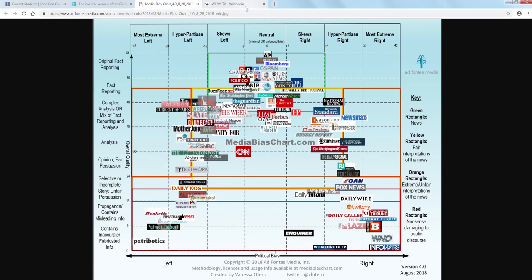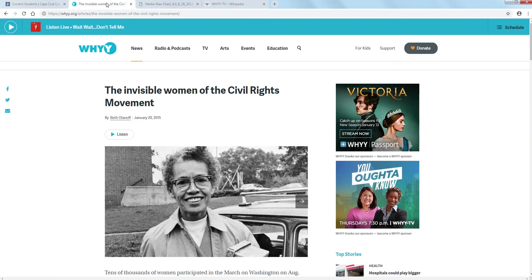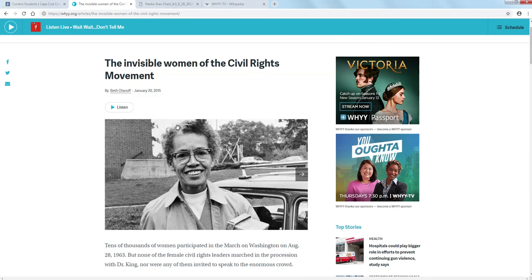I also looked at the date of the article. This one was written on January 20th, 2015, which would be an acceptable time because I am talking about history. So those are the strategies that you can use to figure out what source you're using and whether or not it's a credible source for an academic paper. I hope that's helpful.